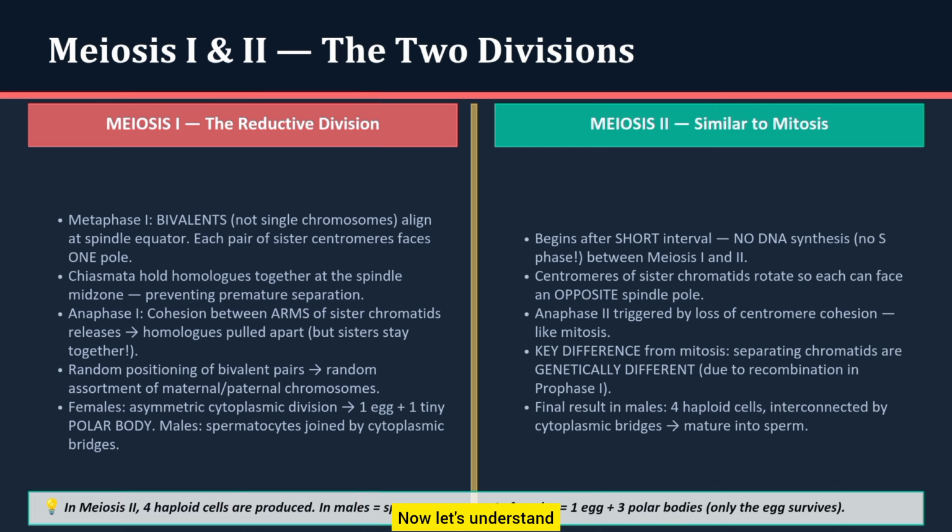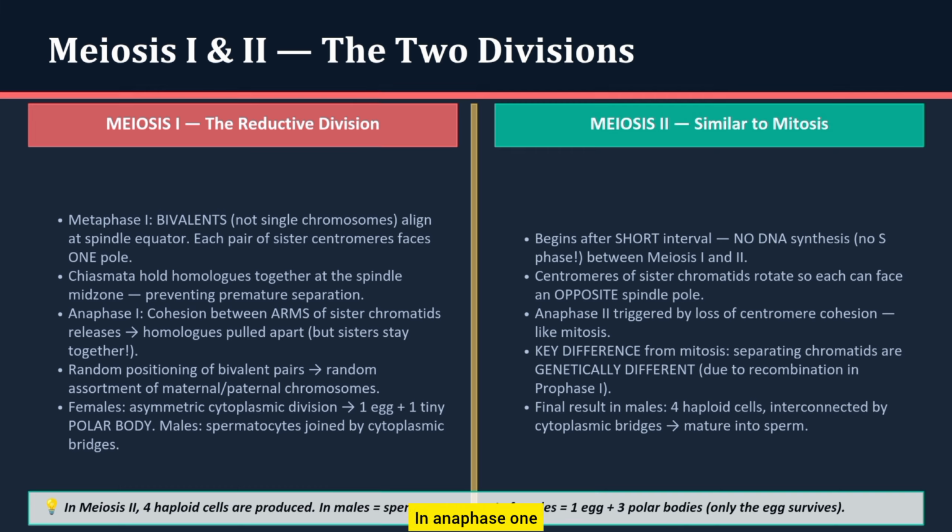Now let's understand how meiosis is completed through 2 consecutive divisions, meiosis 1 and meiosis 2. Meiosis 1 is called the reductional division because it reduces the chromosome number from diploid to haploid. During metaphase 1, homologous chromosome pairs, known as bivalents, align at the center of the cell, and their orientation is random, which contributes to genetic variation.